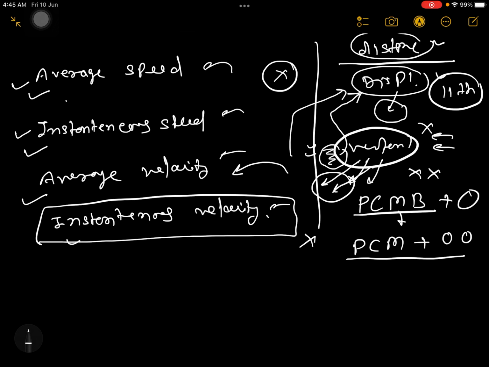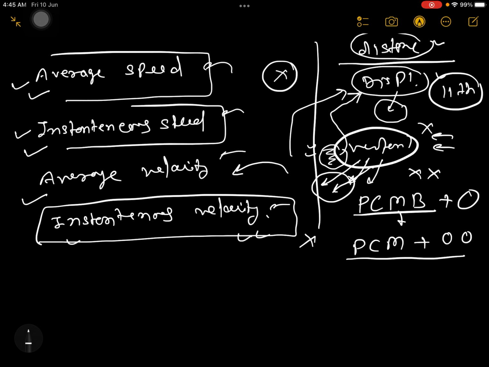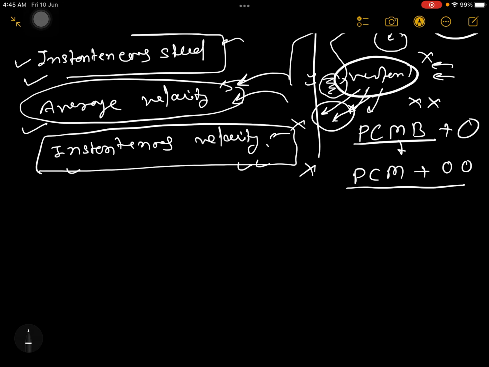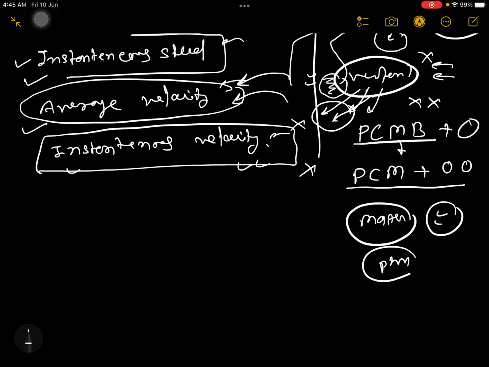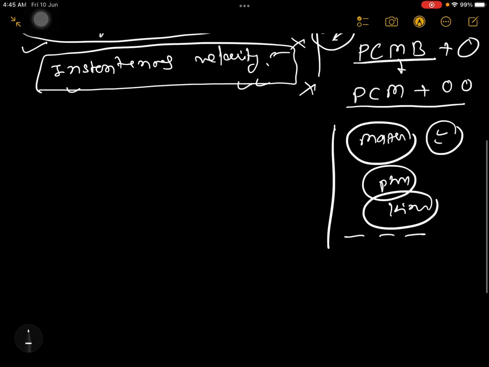So for average speed, for instantaneous speed and for instantaneous velocity, you don't need to worry about vectors, but for average velocity you have to prepare vectors in detail. When you prepare vectors in your mathematics classes, you understand vectors in much detail. That much detailing is not required for the physics part. Right now in kinematics that much vector knowledge is not important, but of course if you talk about the entire physics, then there are many chapters where you have to know vectors a little bit more.